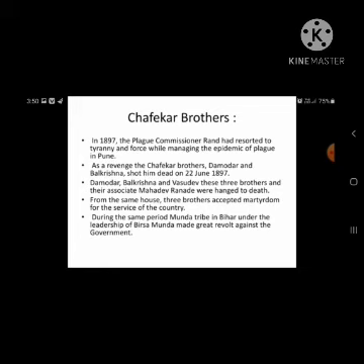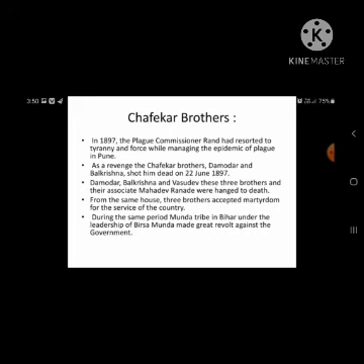The Chafekar brothers, Damodar and Balkrishna, shot Commissioner Rand on 22nd June. Damodar, Balkrishna and Vasudev, these three brothers, and their associate Mahadev Ranade were hanged to death by the government.